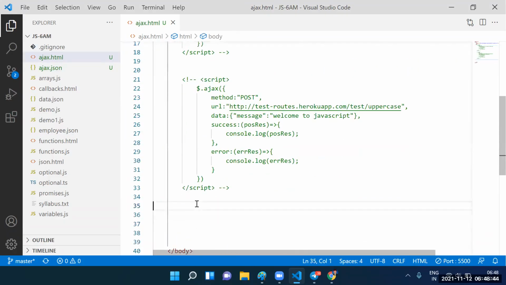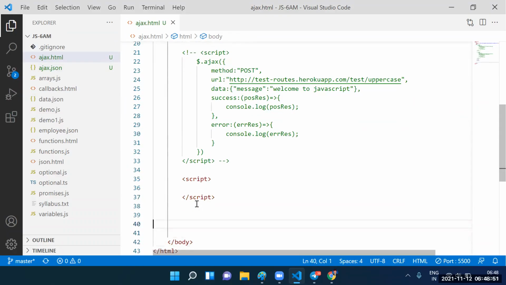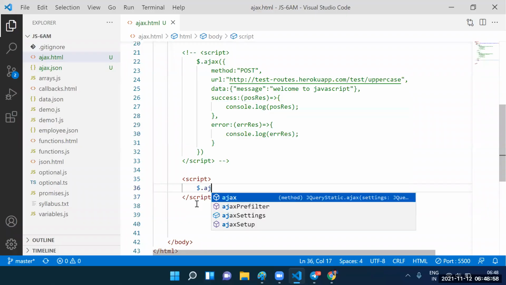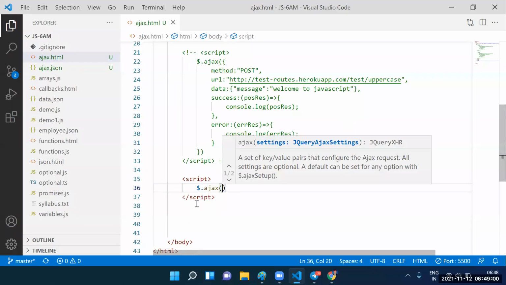Guys, can I take the script tag? Yes, sir. We need to take the script tag. Guys, how to refer to jQuery? Dollar. How to refer to Ajax? jQuery dollar dot Ajax. Simply we need to go for dollar dot Ajax.